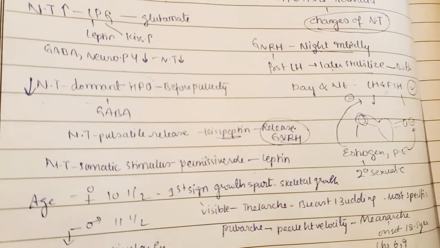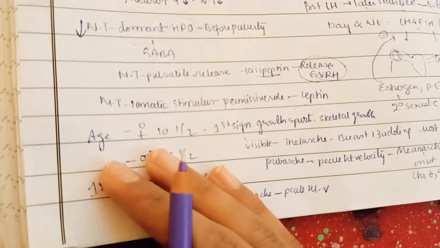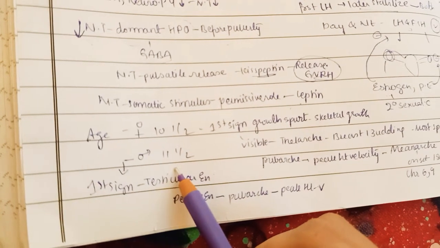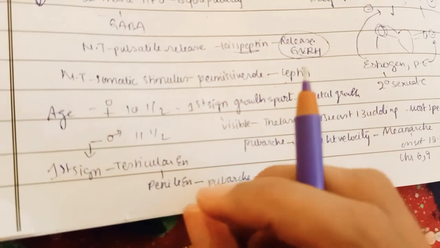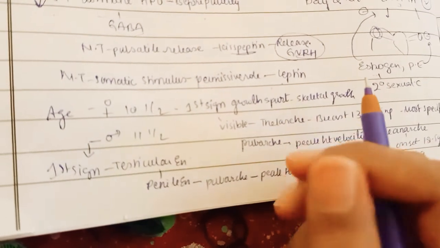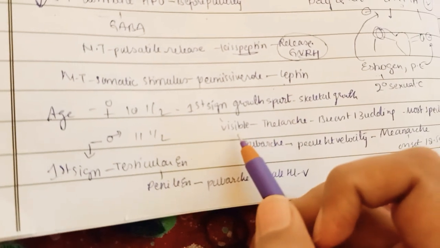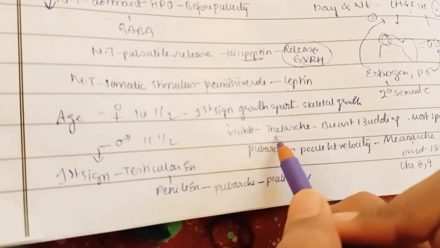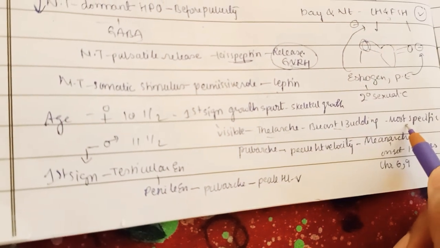Now coming to puberty in male versus female. Let us start first with the female. In the female, puberty is at 10.5 years. But in the male, puberty is at 11.5 years. In the female, the first sign which you see in puberty is a growth spurt. What is a growth spurt? It is an initiation of skeletal growth. So in a female, the skeletal system starts growing. That is the first sign of puberty. But the first visible sign, because you can't see whether the skeleton is growing or not, is thelarche. Thelarche means the breast is budding, and it is a more specific sign in a female.